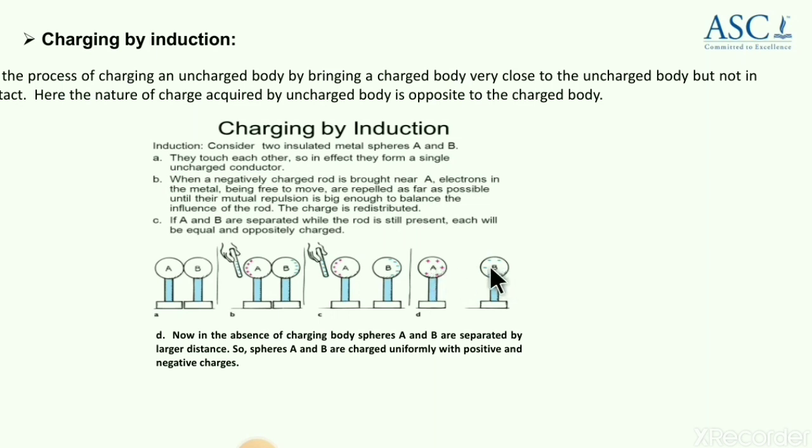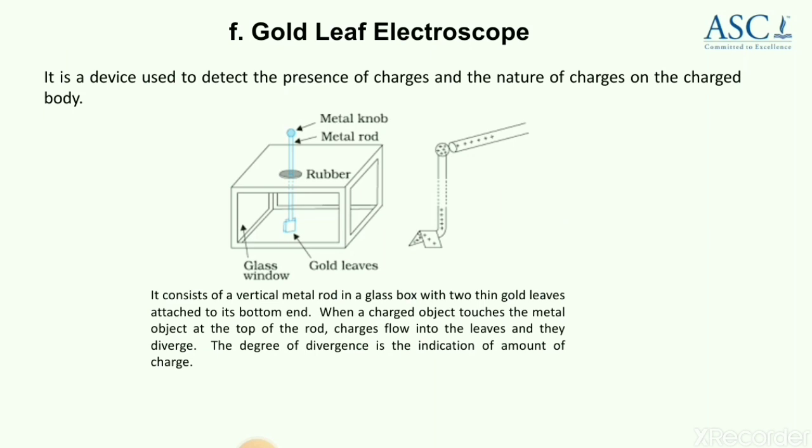One important thing here you have to remember, as I have told you: here we have brought a negatively charged body, but see, the body A is being charged with positive. That is what I meant to say. The nature of charge acquired by the uncharged body is opposite to the charged body. This is about the 3 methods of charging, that is friction, conduction and induction.